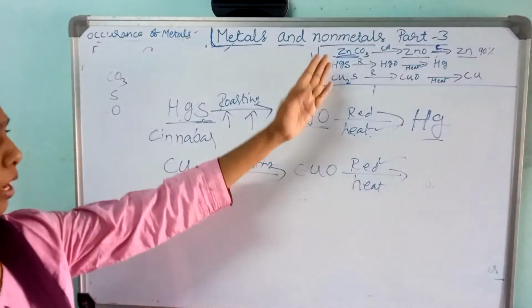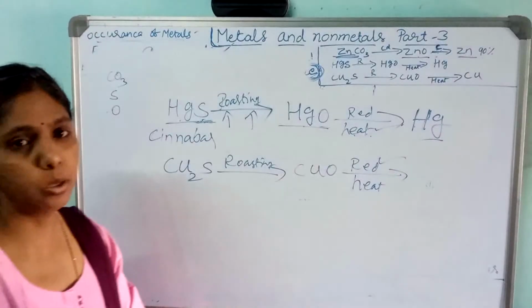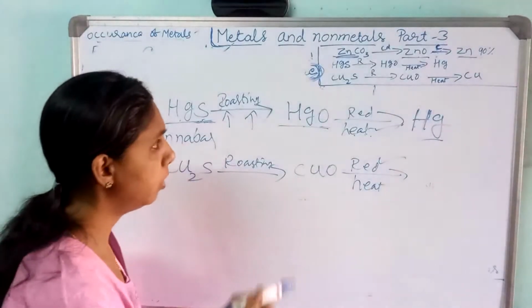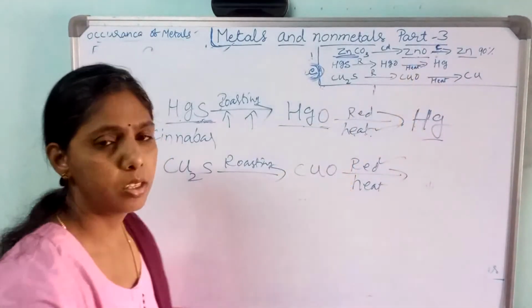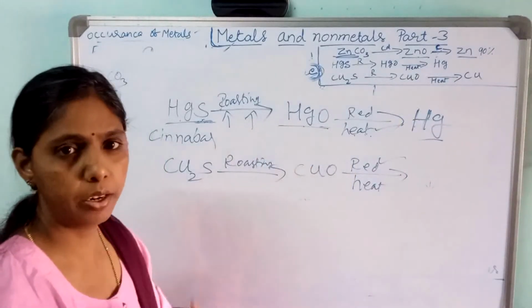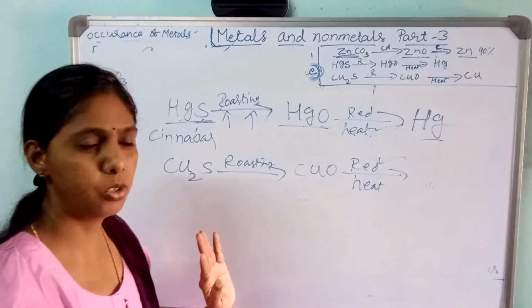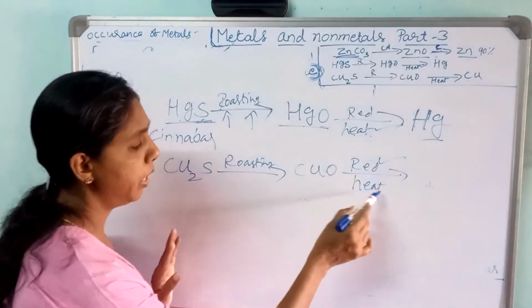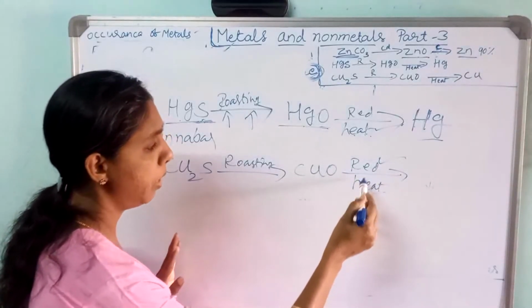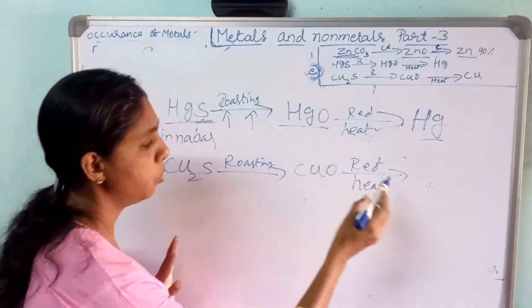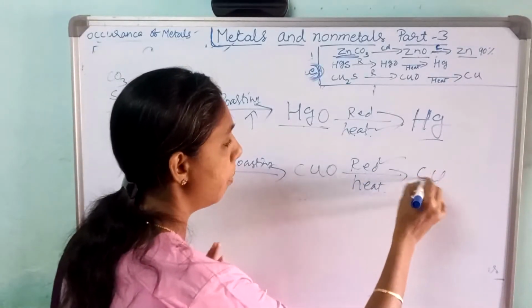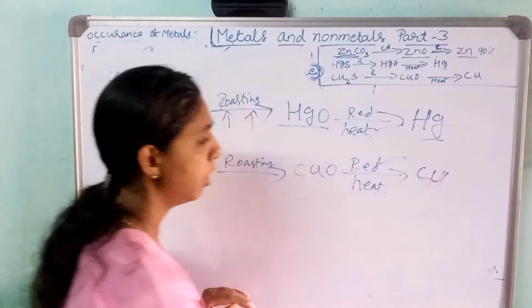But in carbonate ore, they use a reducing agent, because there is more affinity of oxygen with zinc. Here, just by heating, the oxygen will get reduced and we will get the copper.